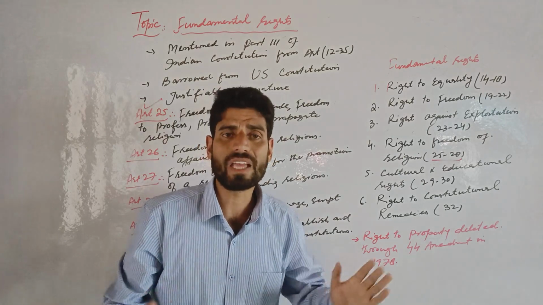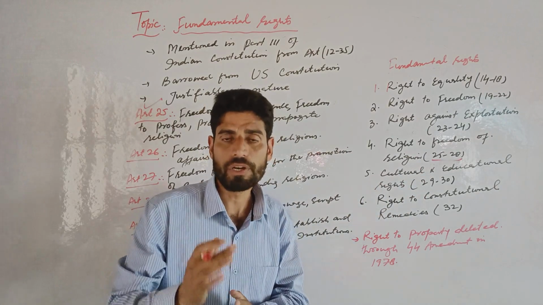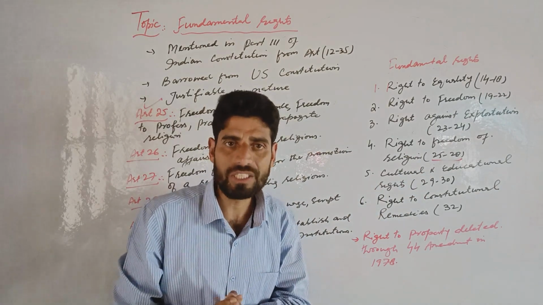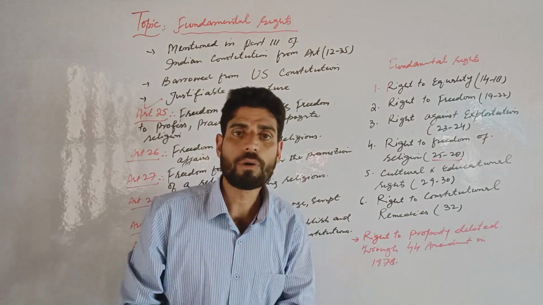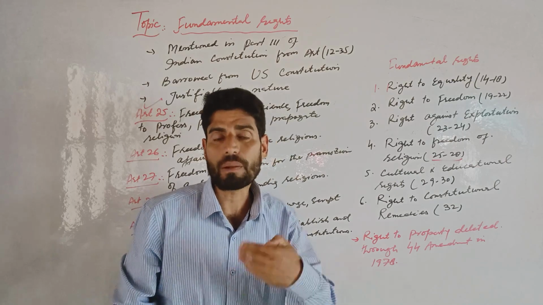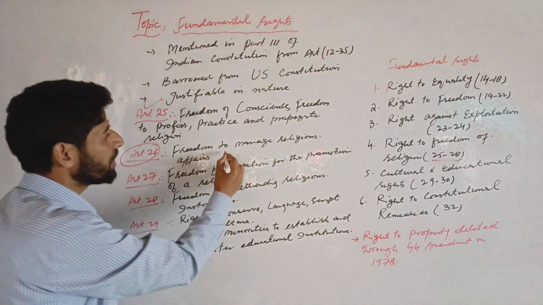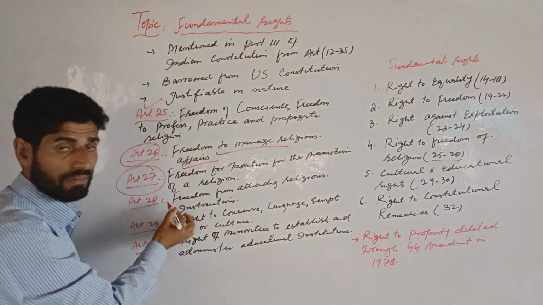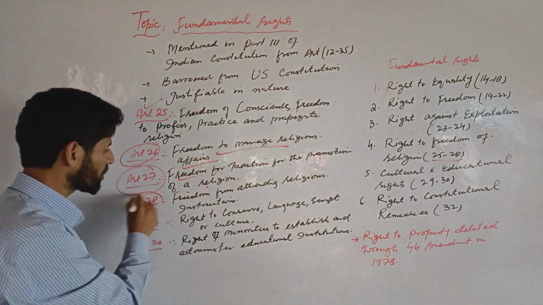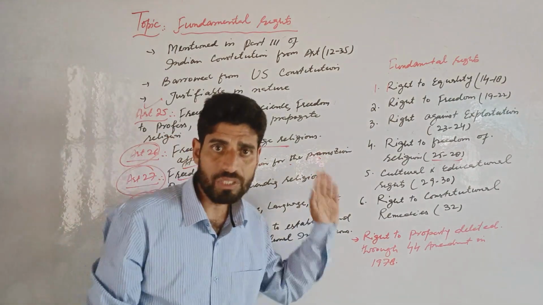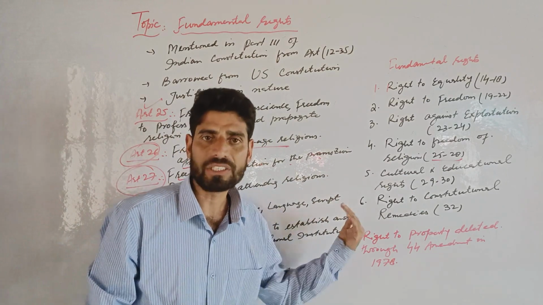As far as Article 27 is concerned, it talks about freedom from taxation for the promotion of a religion. It means that no person shall be compelled to pay tax for the practice, promotion and maintenance of any religion. Article 26 talks about freedom to manage religious affairs, and Article 27 talks about freedom from taxation for the promotion of a religion. So no person shall be compelled to pay tax for the promotion as well as practice of any religion.